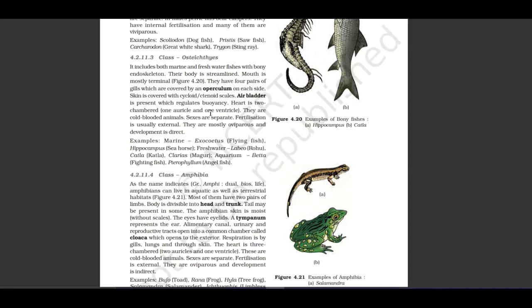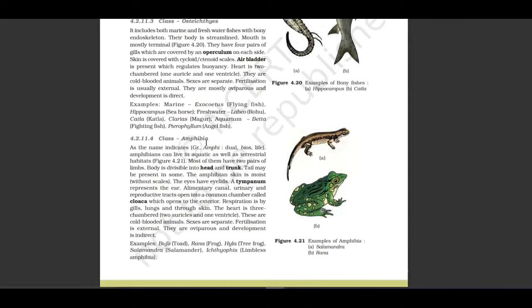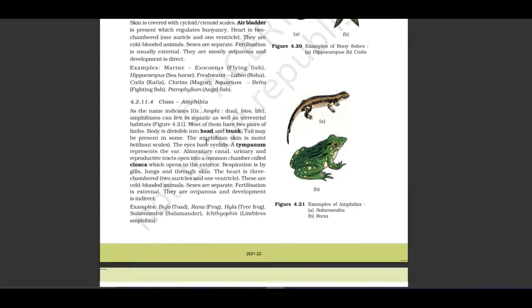Heart is two-chambered, one auricle, one ventricle. They are cold-blooded animals. Sexes are separate. Fertilization is usually external. They are mostly oviparous and development is direct. Examples of Osteichthyes: marine examples, Exocoetus, flying fish, Hippocampus, seahorse. While in freshwater, Labeo, rohu, katla, Clarias, mugur, aquarium fishes Betta, fighting fish, Pterophyllum, angelfish.